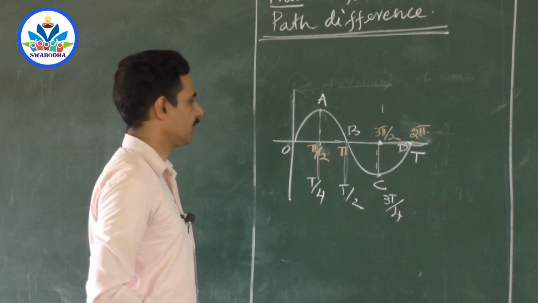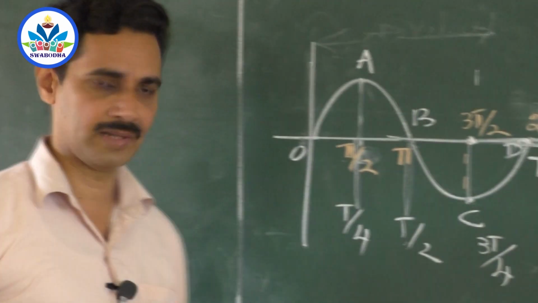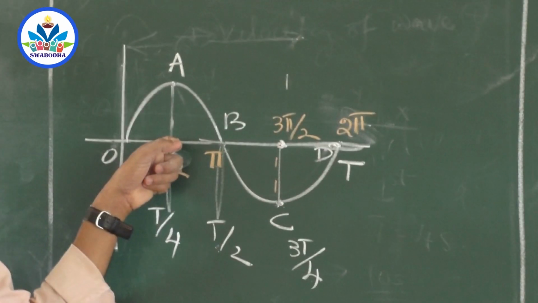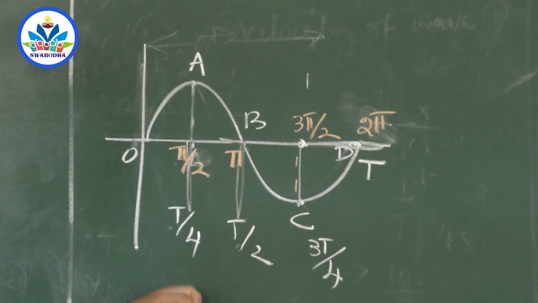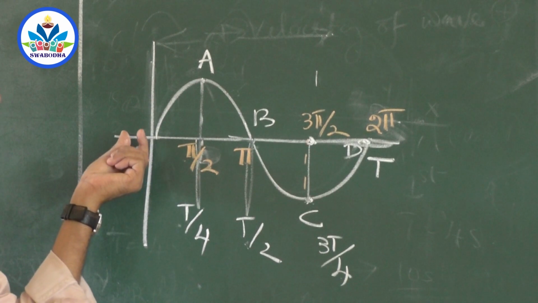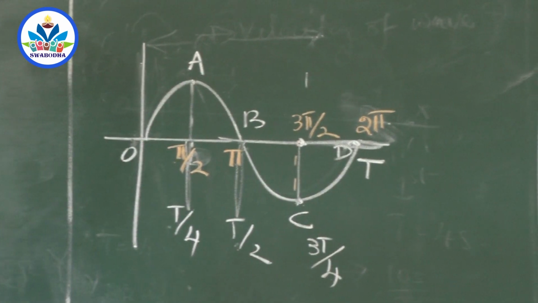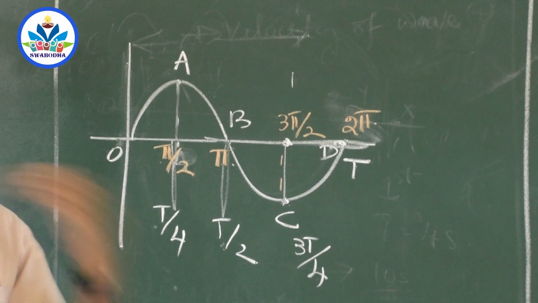Sir, what is the phase difference between these two particles? That is 90 degrees. What do you mean 90 degree phase difference? This is always executing an oscillation which is done by this T by 4 seconds earlier. So now this is an old oscillation for the particle O, but this is fresh for particle A. So that is how the phase is. And phase difference for different particles are different, and usually we represent phase difference in terms of angle, right?